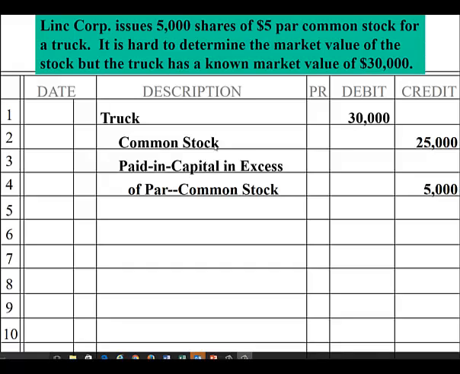So we're going to debit truck for $30,000. Common stock, as always, gets credited for par. So 5,000 shares at $5 par is $25,000. The difference is going to the account with the long account name, Paid in Capital in Excess of Par Common Stock. So the credit for $5,000.